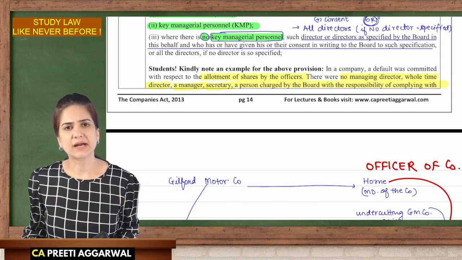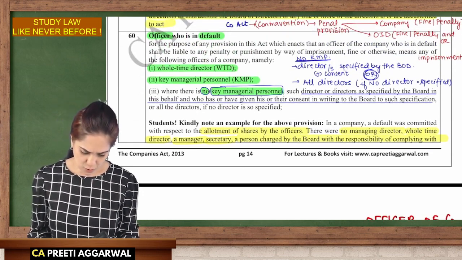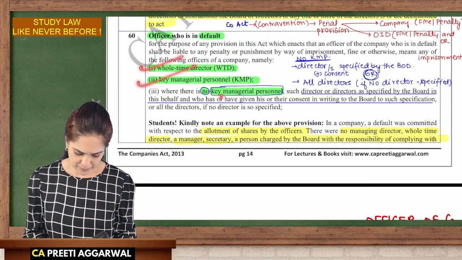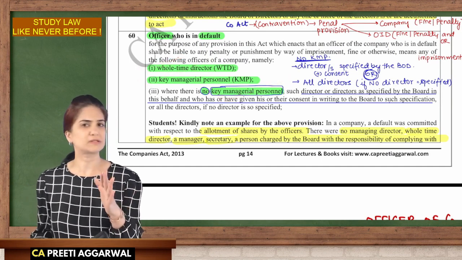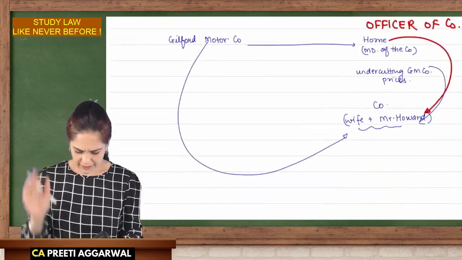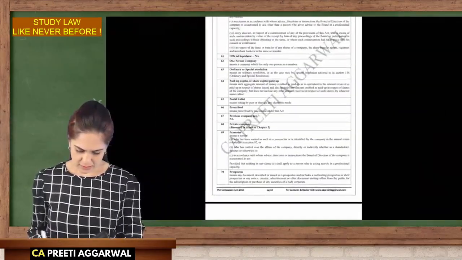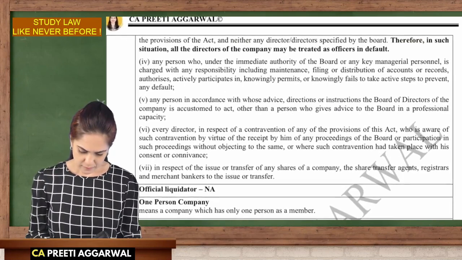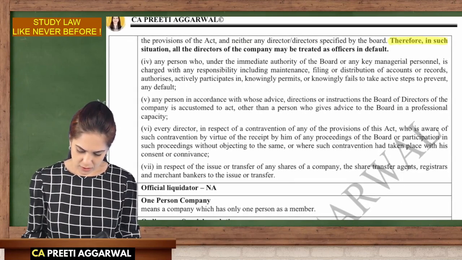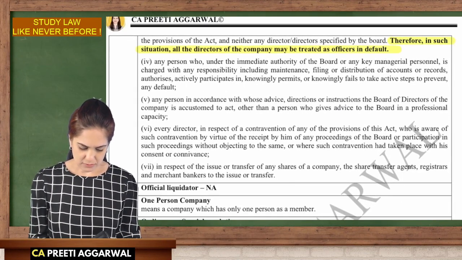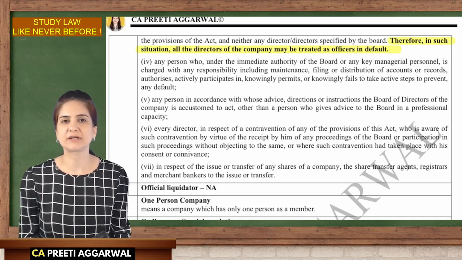See, there is no whole-time director, there is no KMP, there's no one specified by the board. So in this case, all the directors shall be treated as officer in default.